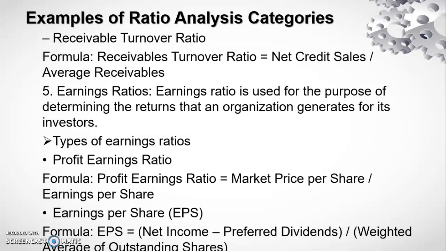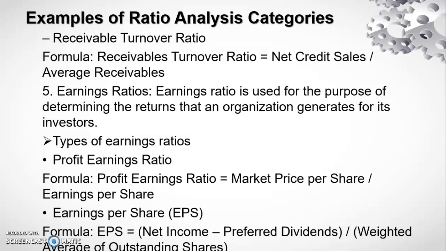Last type of ratio analysis is earning ratios. Earning ratio is used for the purpose of determining the return that an organization generates for its investor. The types of earning ratios are profit earning ratio and earning per share. Profit earning ratio indicates the profit earning capacity of the company.